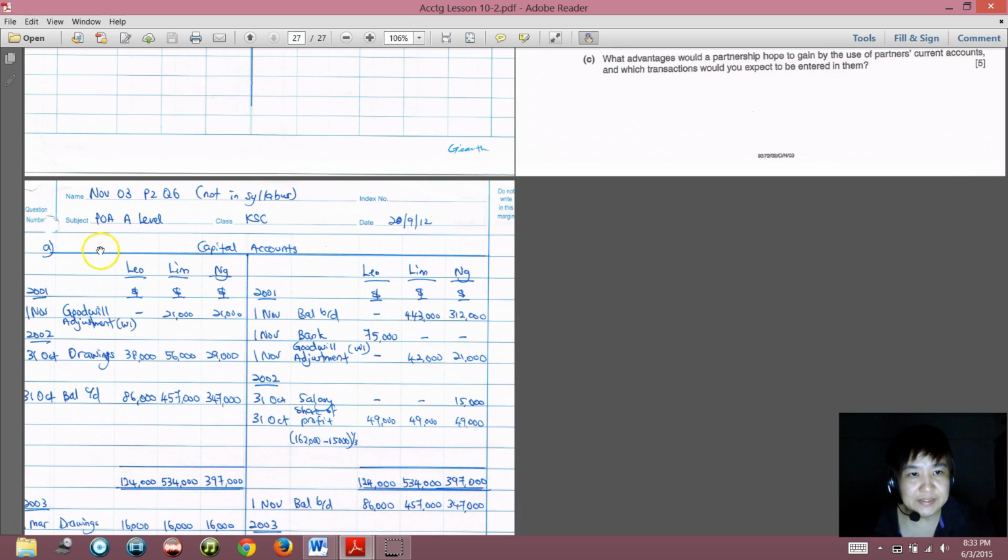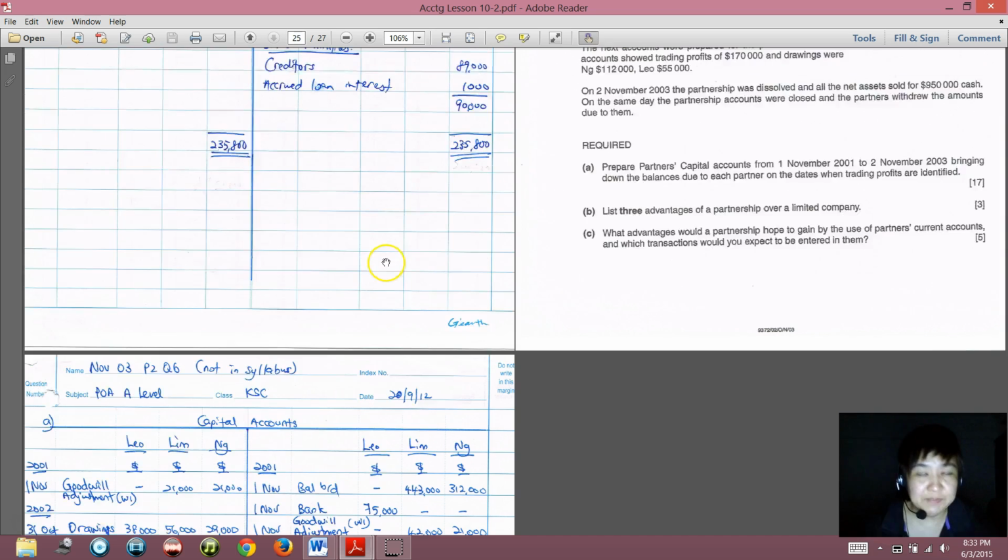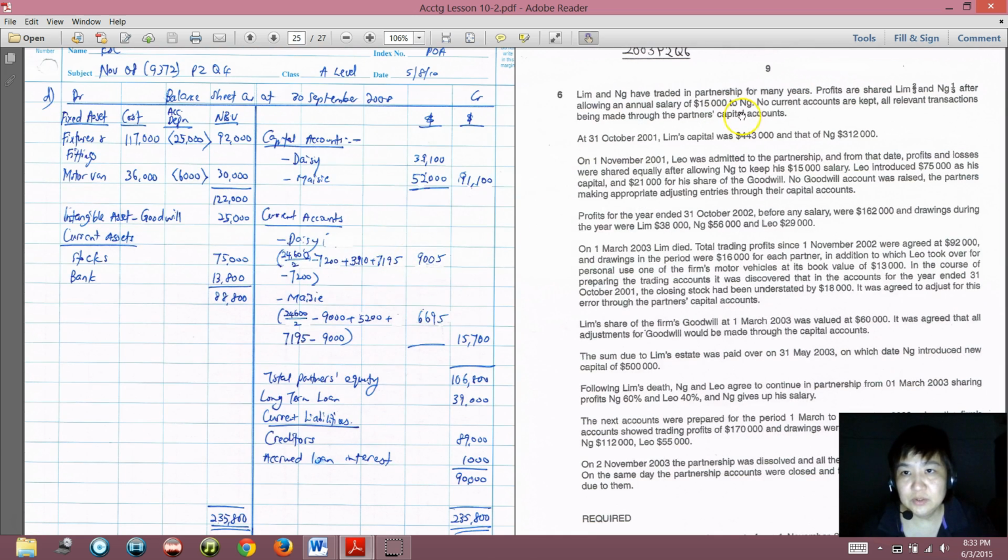So part A says do capital accounts of the partners. Who are all the partners of the firm? Lim, Ng, and then you have Leo. On 1 November 2001, Leo was admitted.